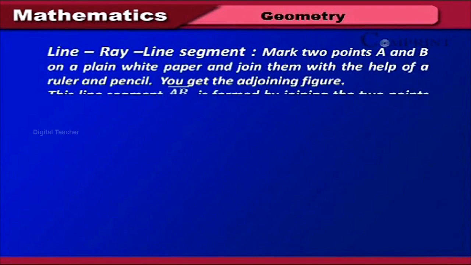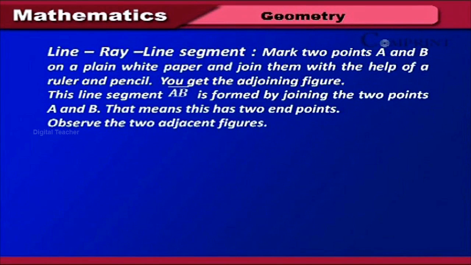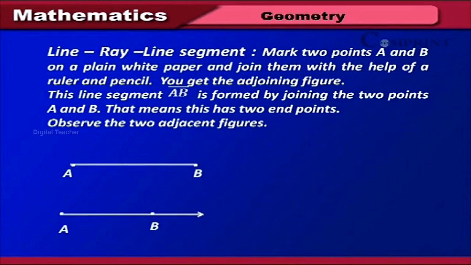Line, ray, line segment. Mark 2 points A and B on a plain white paper and join them with the help of a ruler and pencil. You get the adjoining figure. This line segment AB is formed by joining the 2 points A and B. That means this has 2 endpoints. Observe the two adjacent figures.